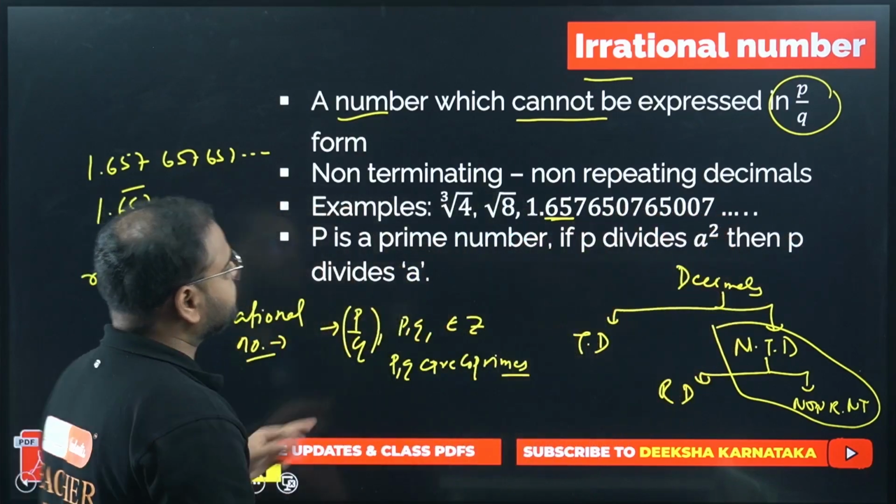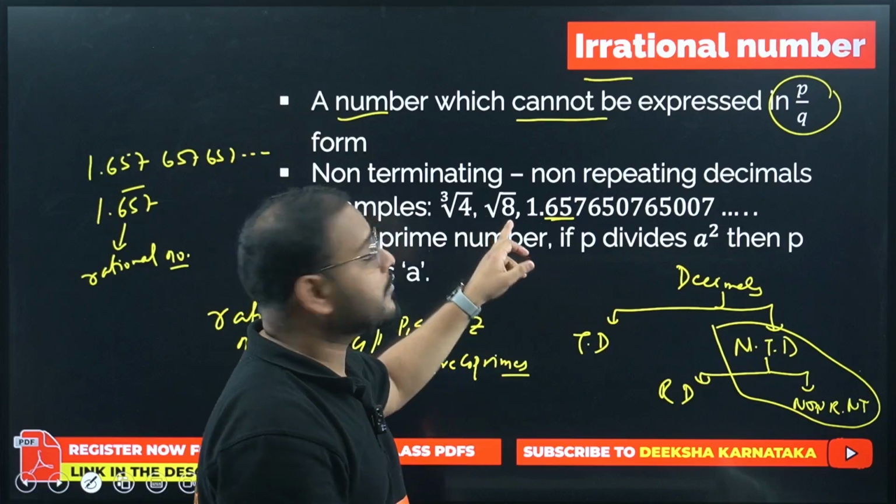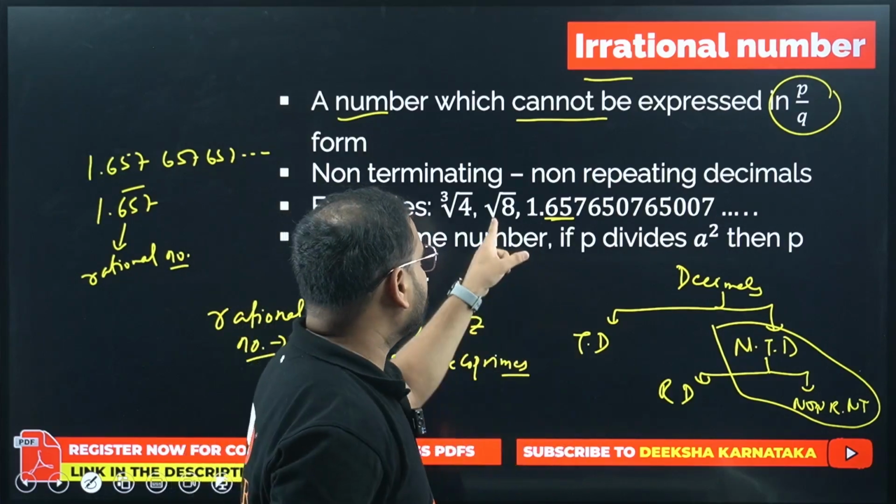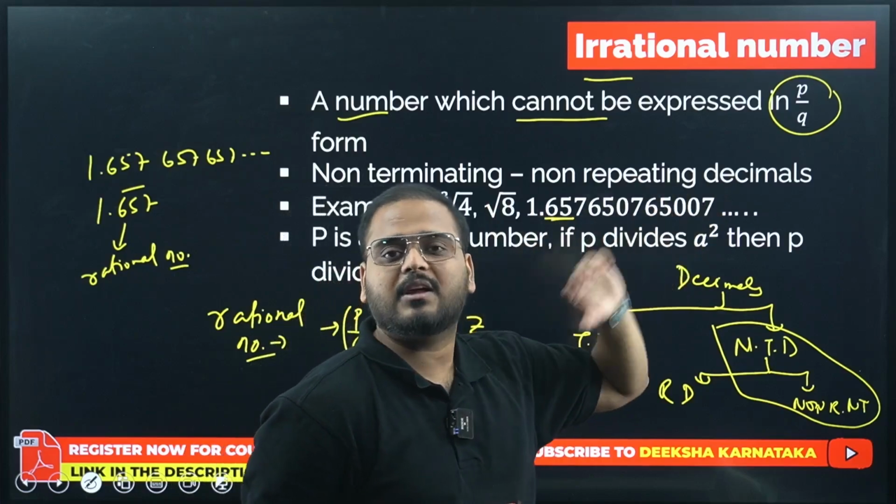Again, other forms are there. Square root of a number which is not a perfect square. Can you find the square root of 8, sir? It will come in decimal form. You cannot find it exactly, and you'll get a similar decimal form, never ending.